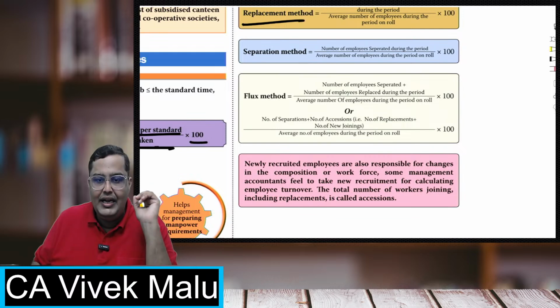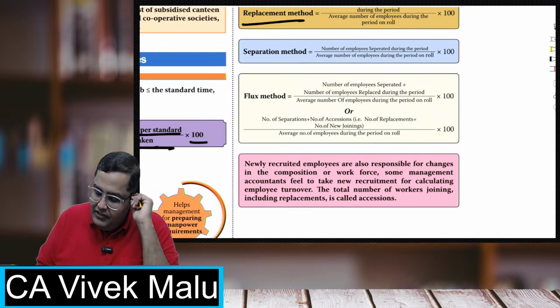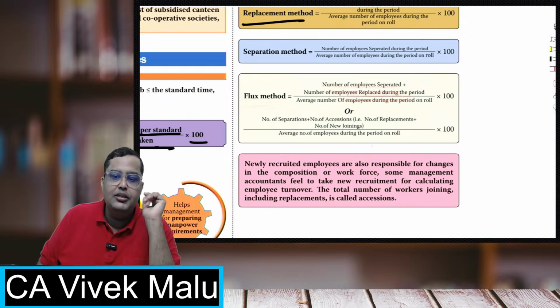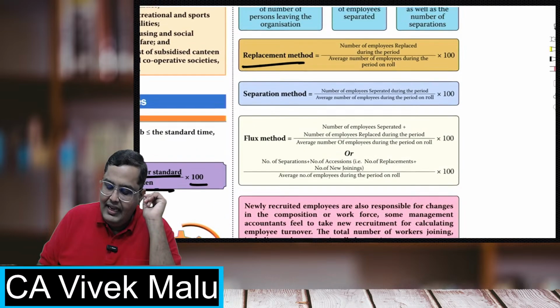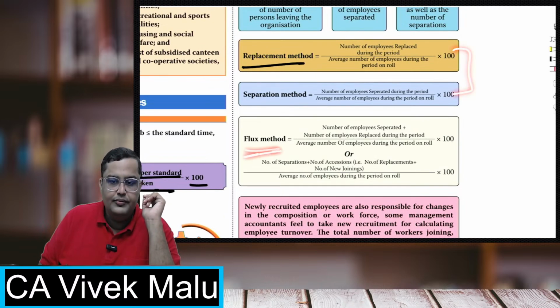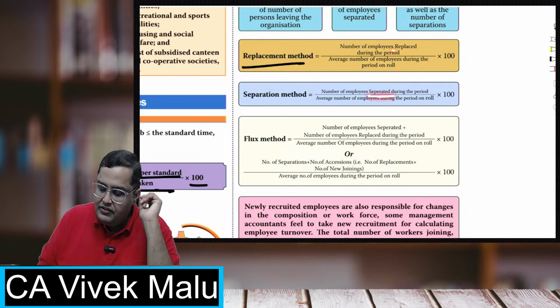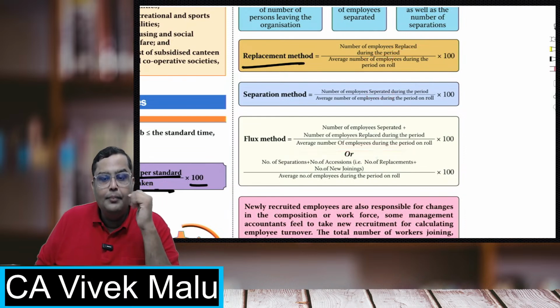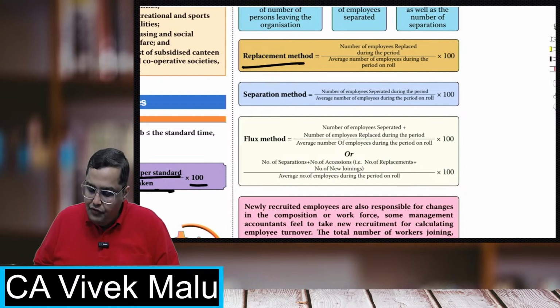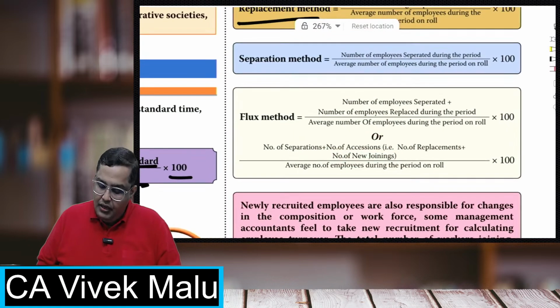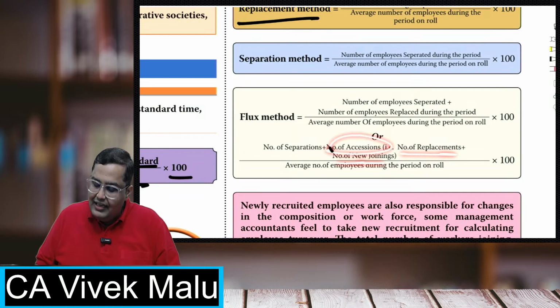If we are not expanding, then the flux method will tell you number of employees separated plus replaced upon average number of employees. Basically, adding these 2 will give you the flux. But sometimes if you are expanding, you have new joinings also. In fact, replacements plus new joinings are called accessions.